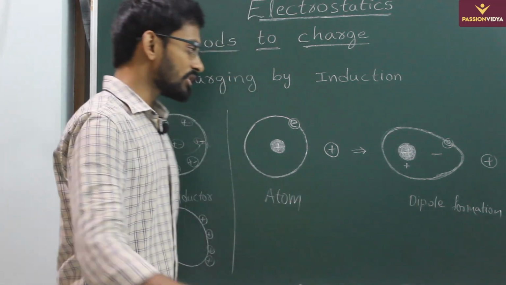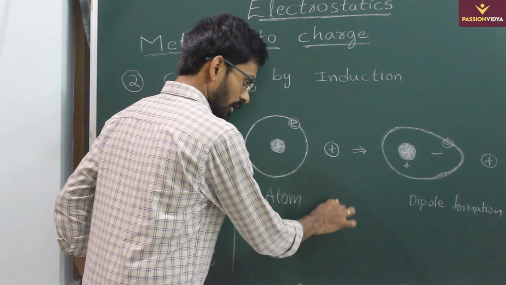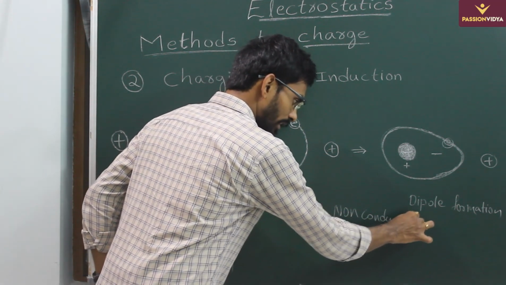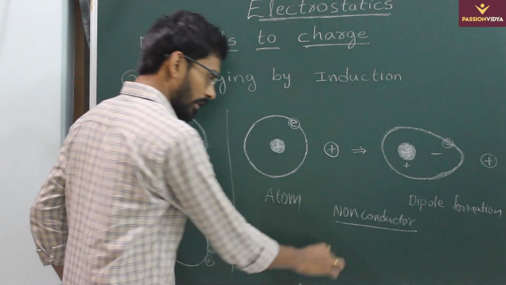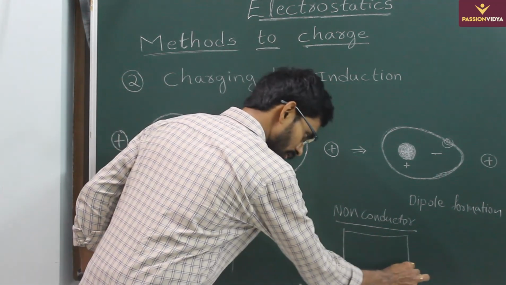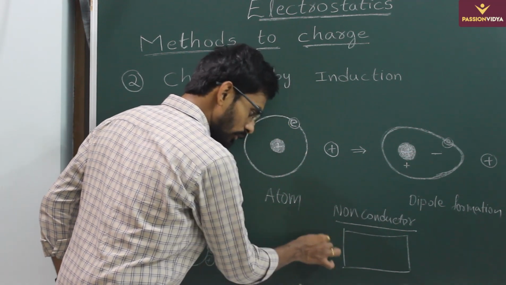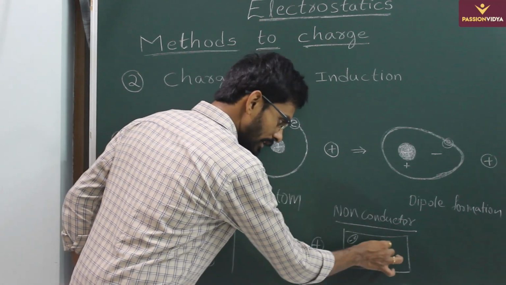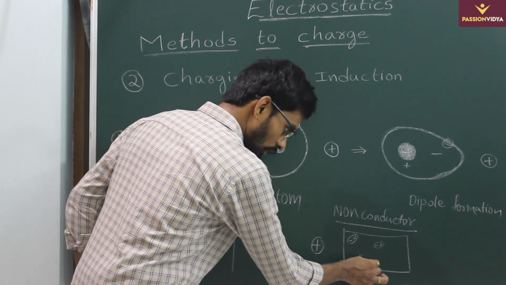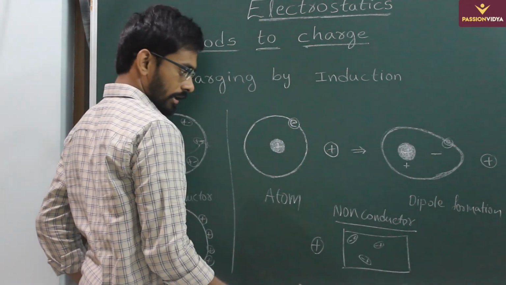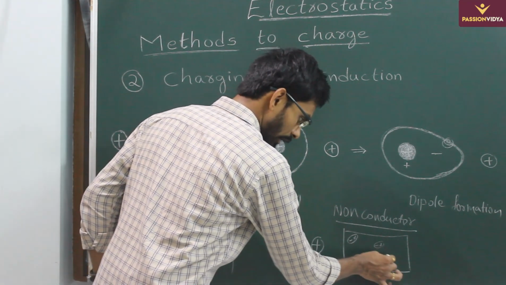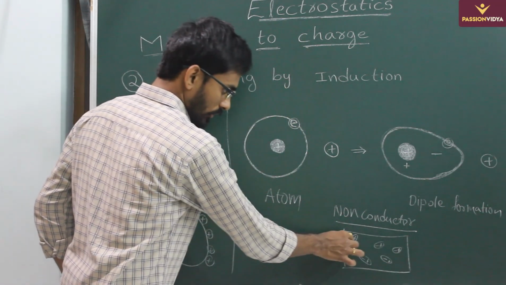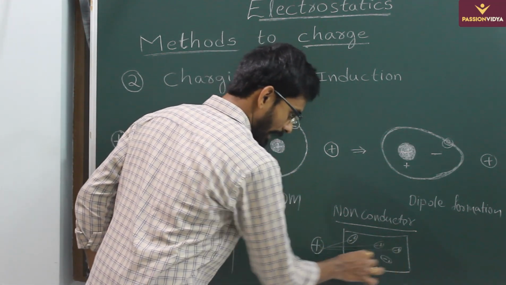And this is how induction takes place in an atom. Now if you consider a non-conductor, in a non-conductor the electrons cannot move from one end to the other end. So what happens? If you take a non-conductor, there are several atoms. When you bring a positive charge, all atoms get distorted. We will discuss this concept once again in a detailed way in properties of conductor later. So for now you just try to understand that all the atoms will become dipoles. They will be distorted.